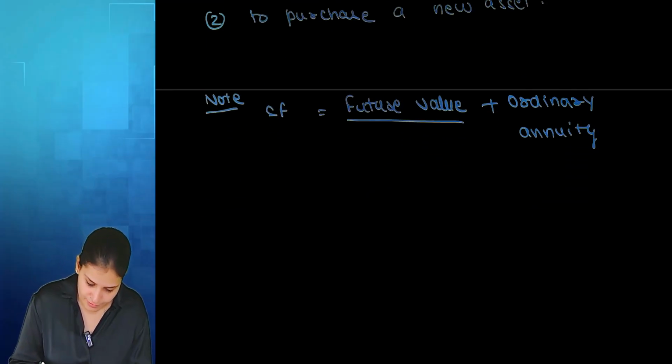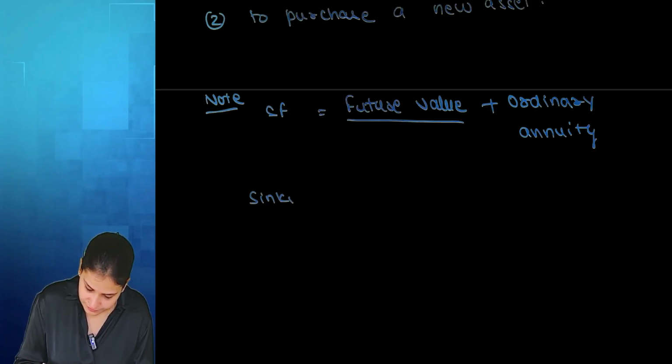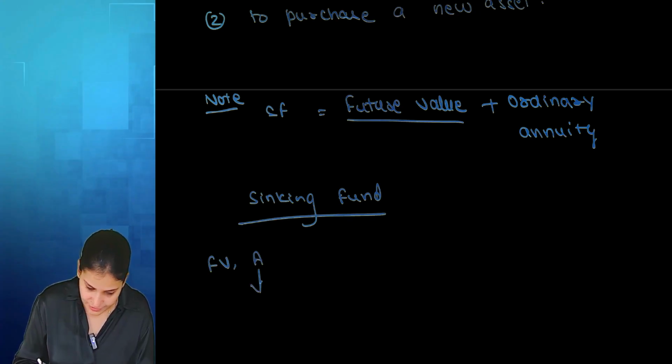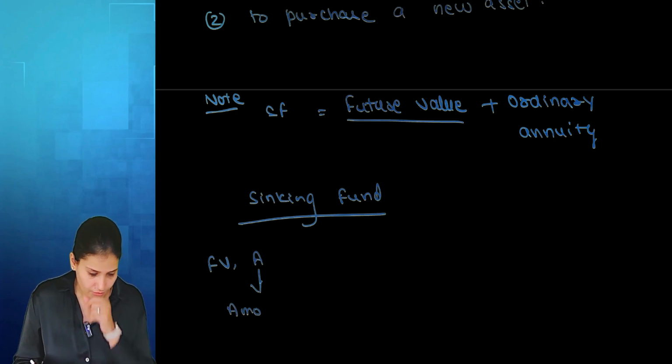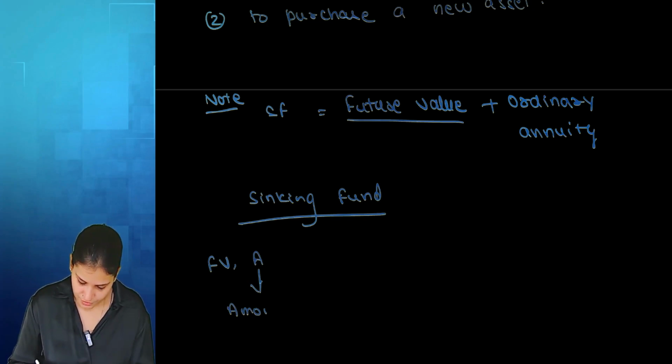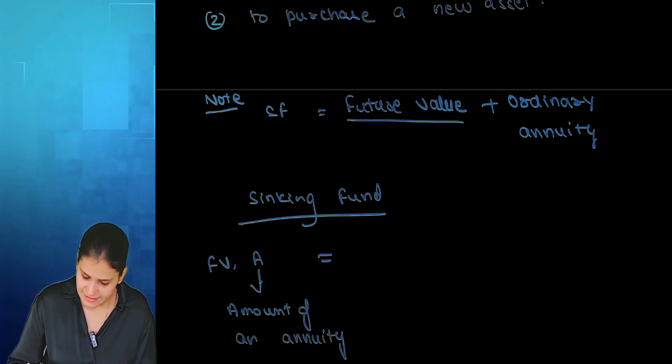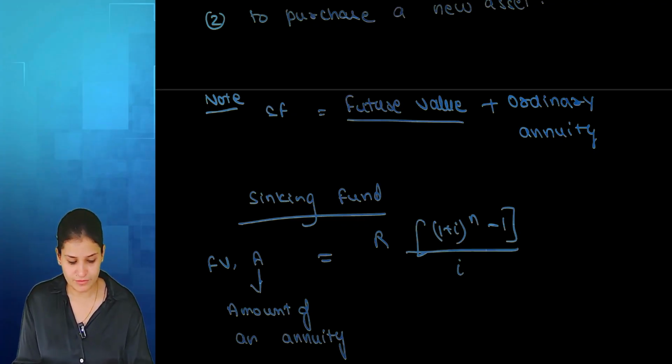It's the same formula. Sinking fund, basically I'm finding what? Future value or amount of an annuity. Same formula, R into 1 plus I to the power n minus 1 by I. Same formula we will use. Yes?